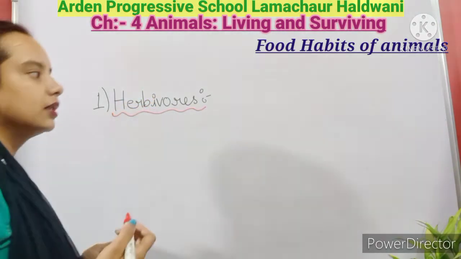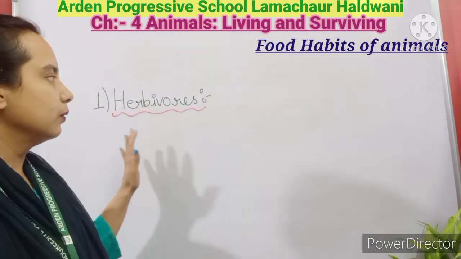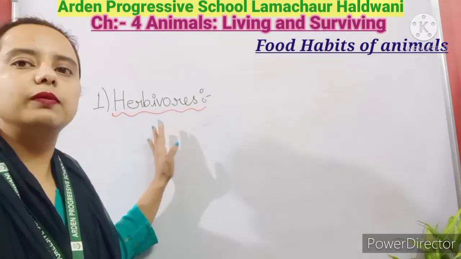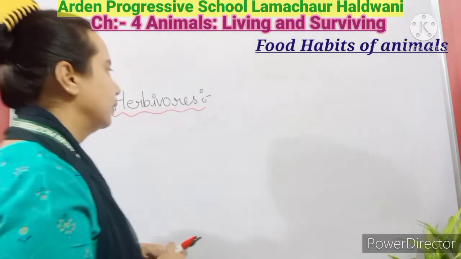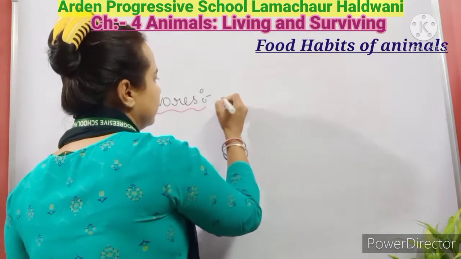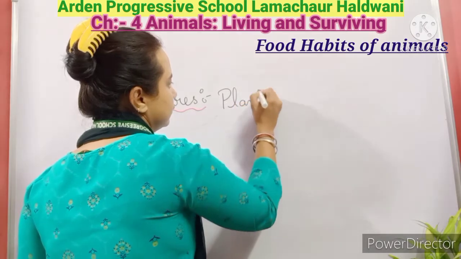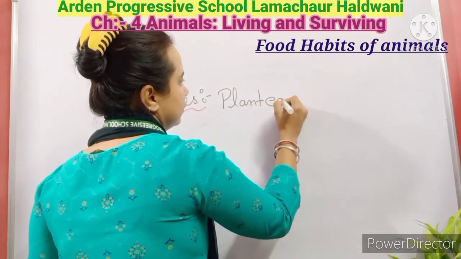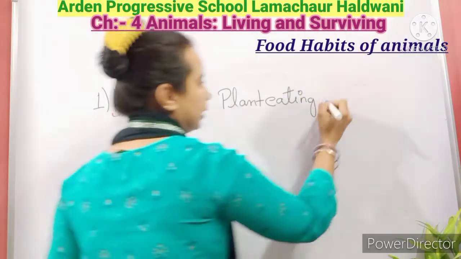Herb means the plants, small plants. So these are those animals which eat only the plant. Here we can write: plant eating animals.